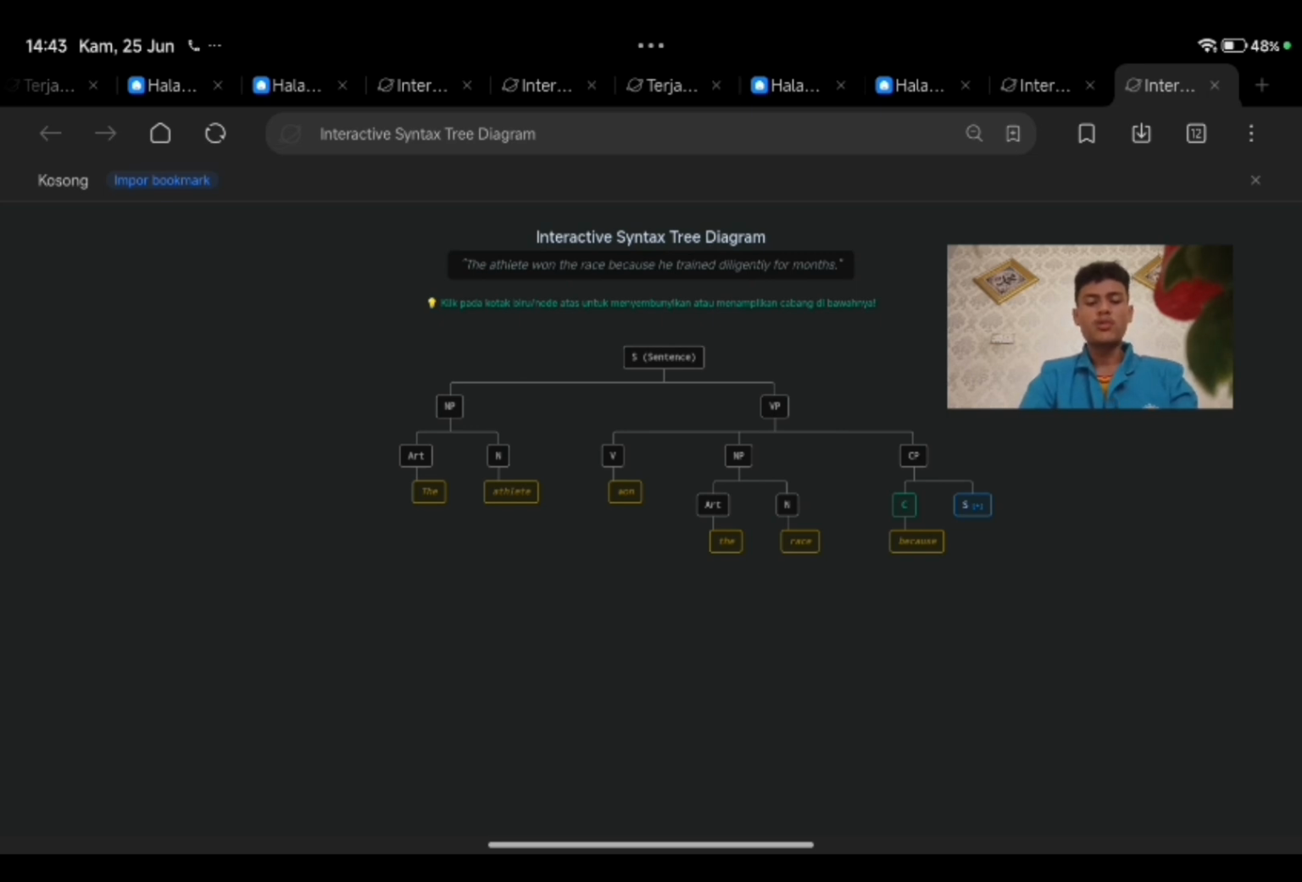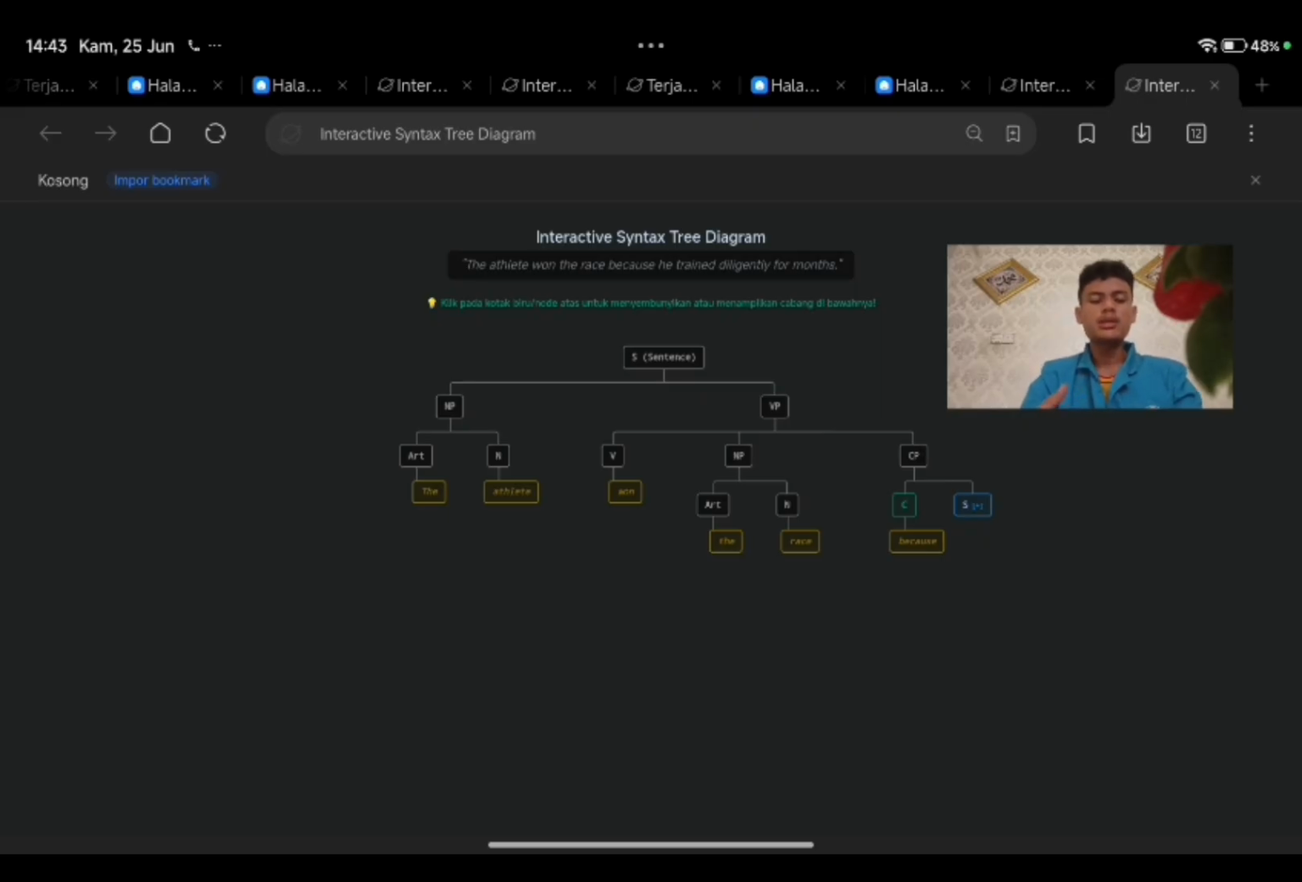Click the CP branch on the right, click C, and replace our sixth word, because, which connects our main clause to the subclause. Let's see who we are talking about in the subclause.